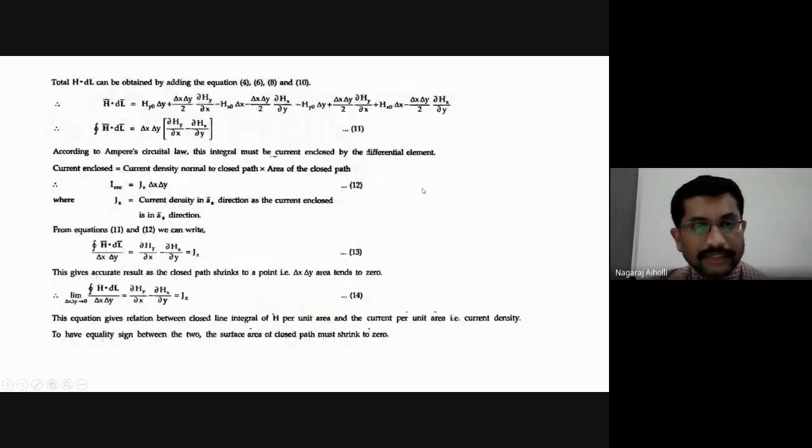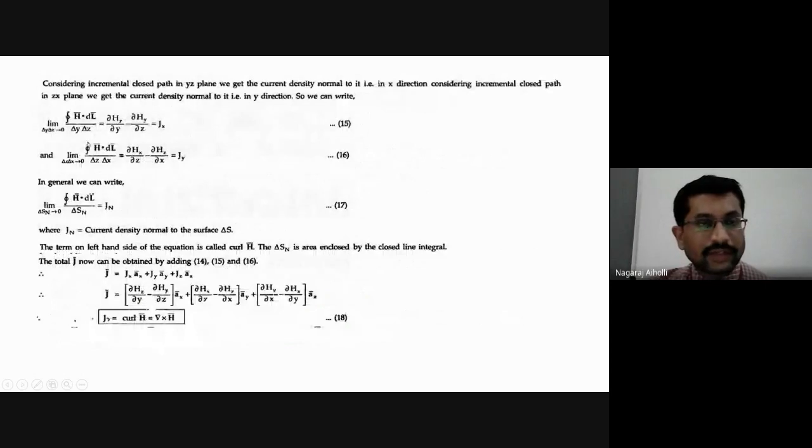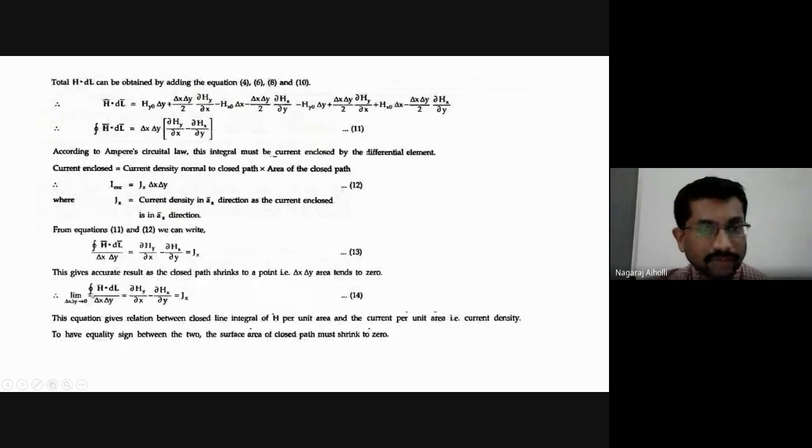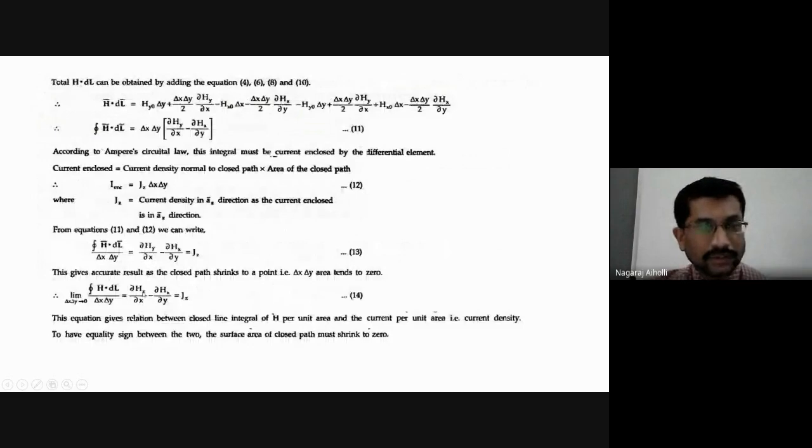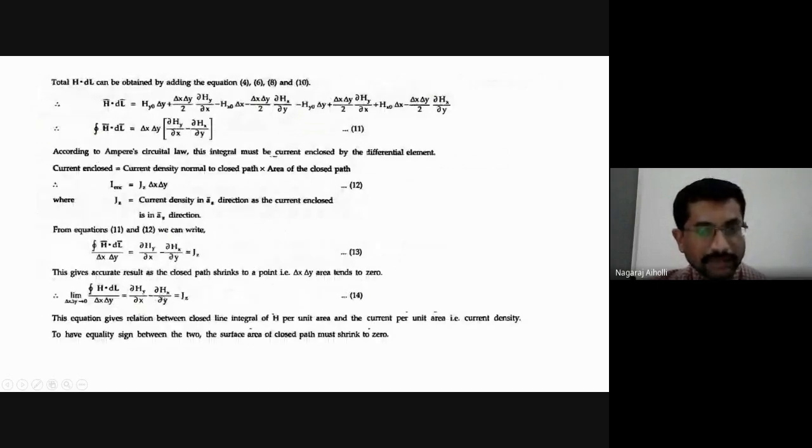When we apply the same concept to the other coordinates, I get the limit as delta y delta z tends to 0 of the closed line integral H bar dot dl bar divided by delta y delta z. This is equal to dou Hz by dou y minus dou Hy by dou z, which equals Jx. It is cyclic and symmetric. We just have to write the equation, not necessarily derive it. That is our equation number 15.